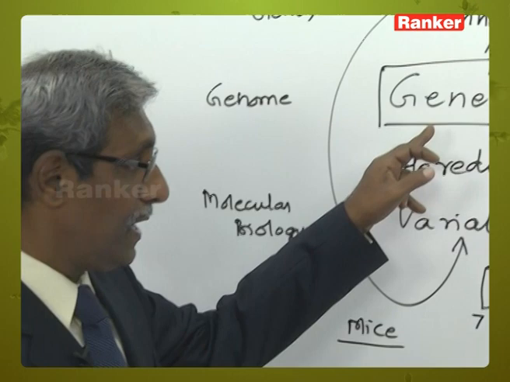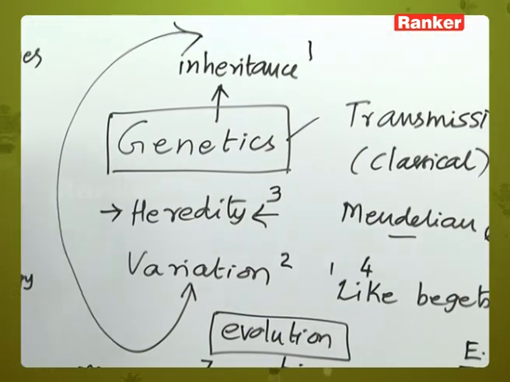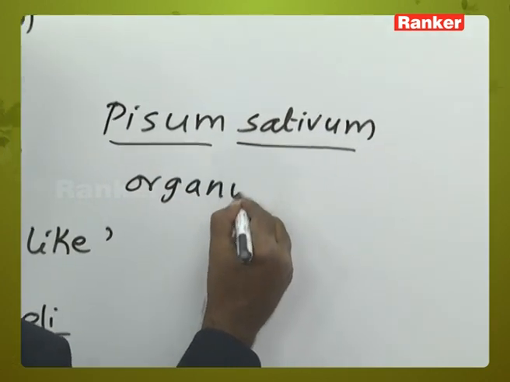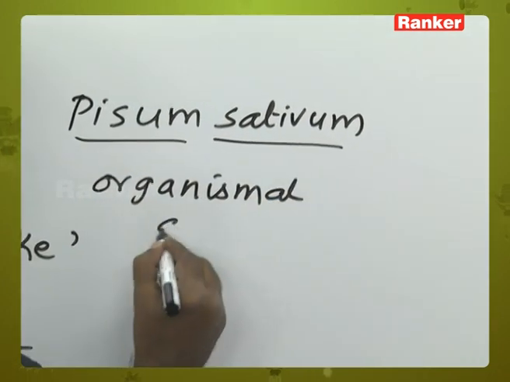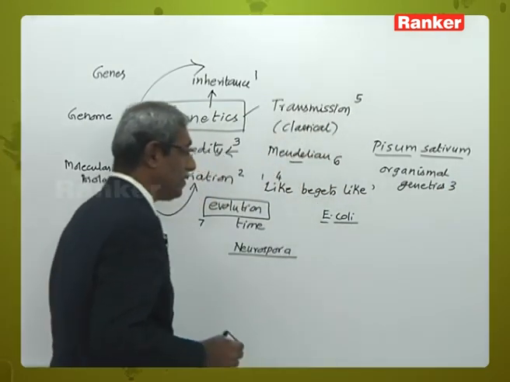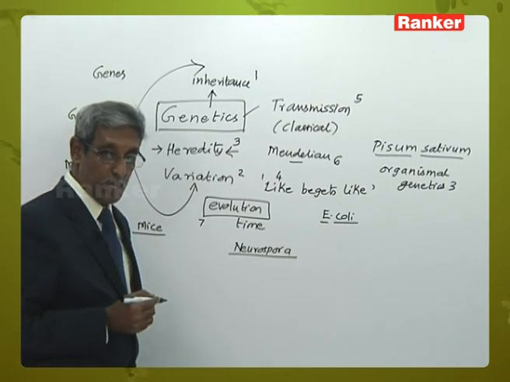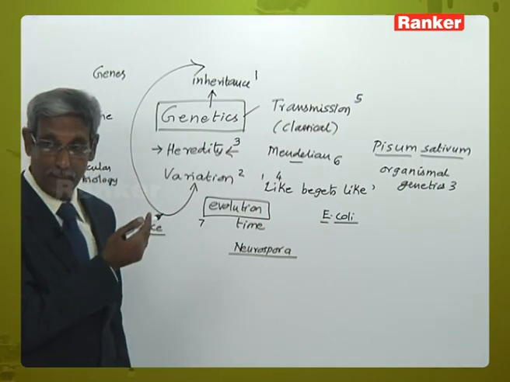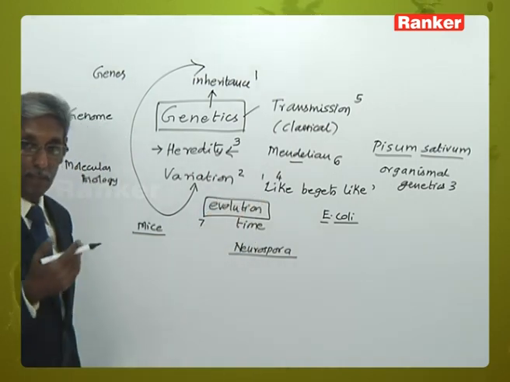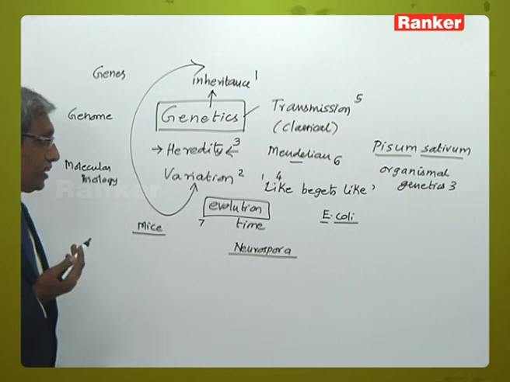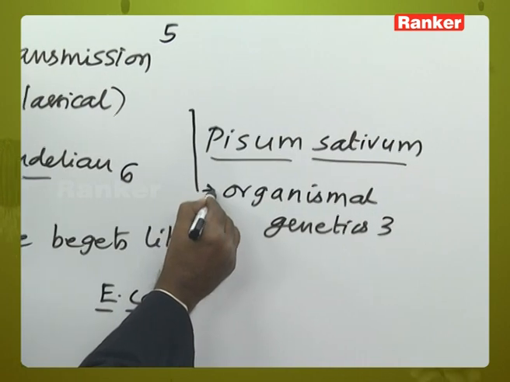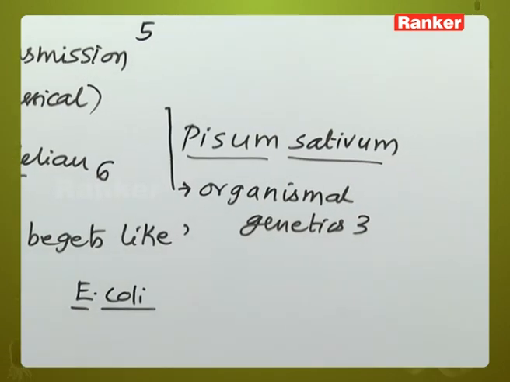So, while we are studying classical genetics, a study of Pisum sativum could also be termed as organismal genetics. So, what could be the most favorite organism for study of genetics with relation to plant sciences is Pisum sativum. So, this again is a very important concept which could easily come in any competitive examination. While we are studying Pisum sativum, the term organismal genetics is extremely important.